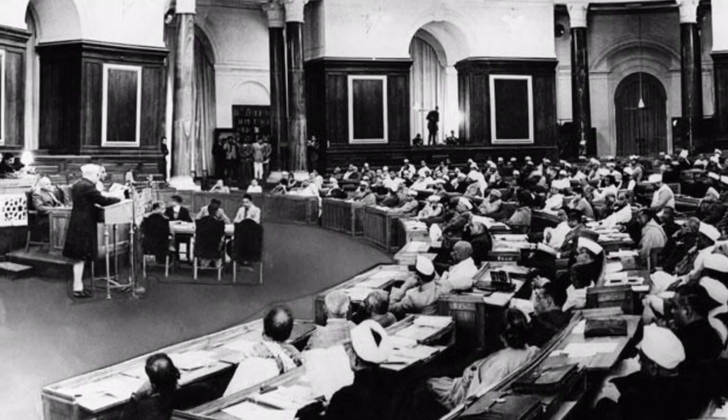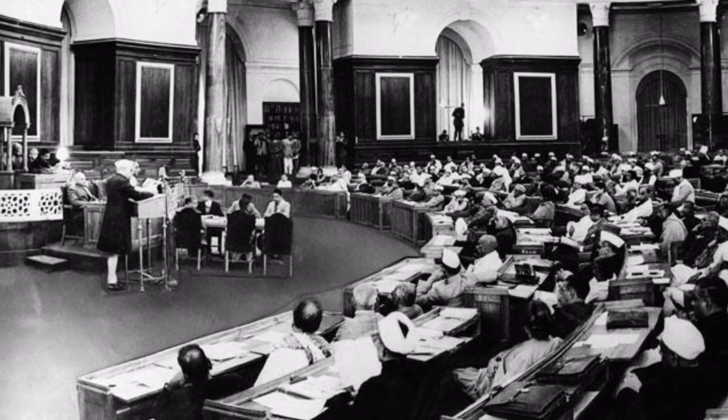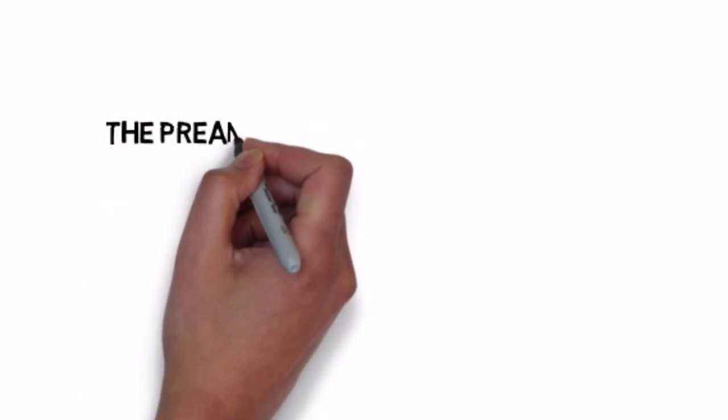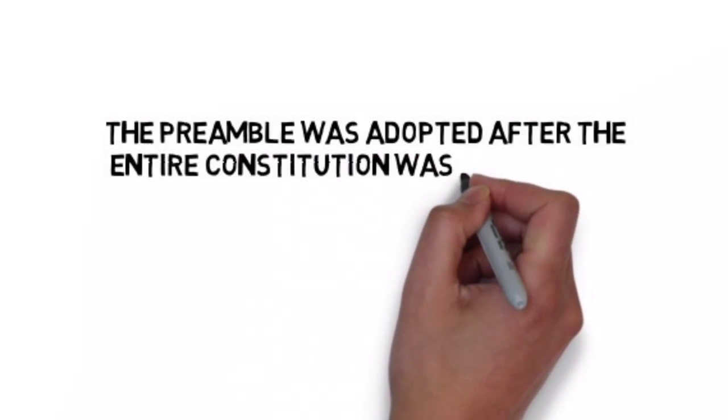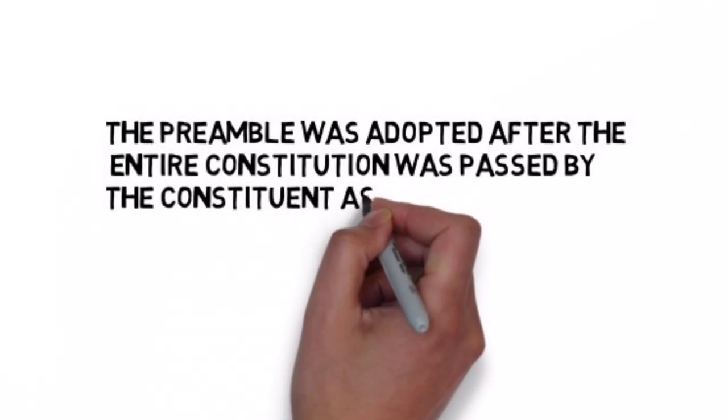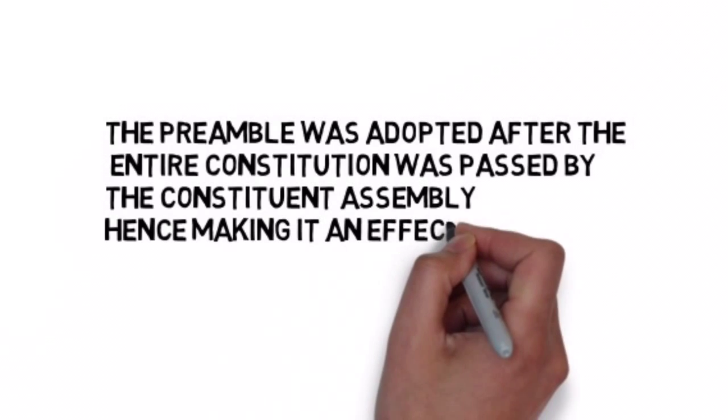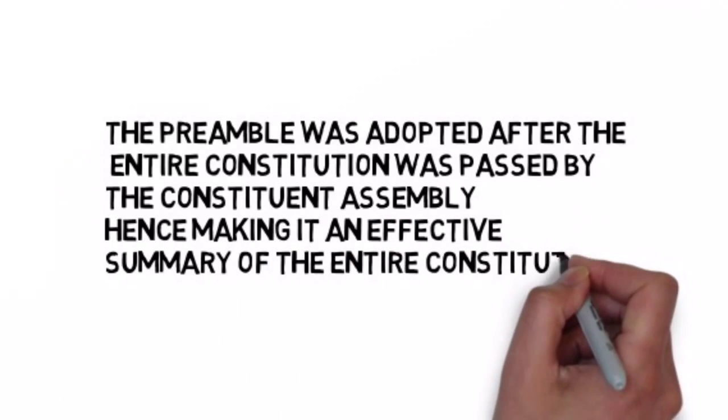And here's a little trivia for you. The preamble was adopted after the entire constitution was passed by the Constituent Assembly, and it was adopted after the third reading, hence making it an effective summary of the entire constitution in 85 words.